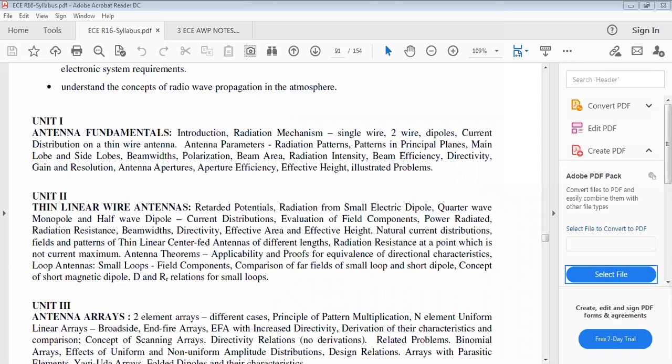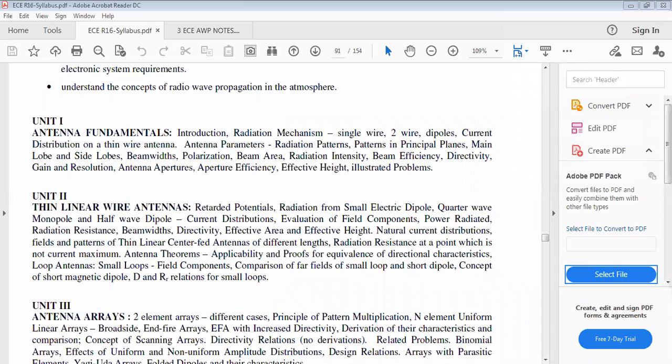Radiated power in the desired direction: P equals E cross H, average power equals 1 by T into E cross H, or P equals 1 by 2 into E into H in the dot product, from the point of view of cos theta. That radiated power is derived from the Poynting theorem.